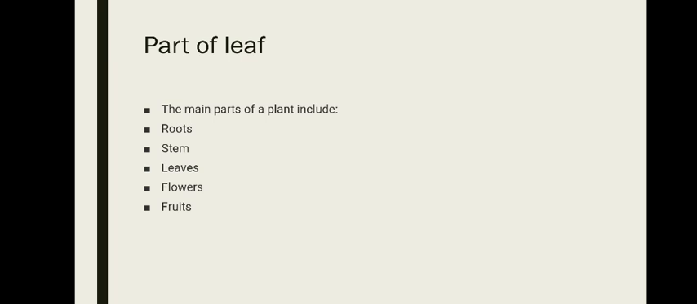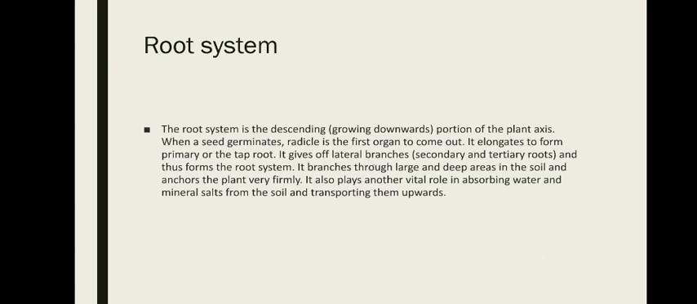Parts of a plant. The main parts of a plant include root, stem, leaf, flowers and fruits. Root system. The root system is the downward-growing part of the plant axis.